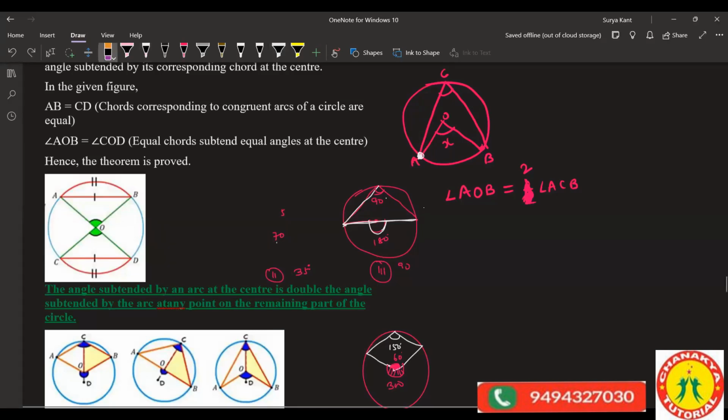So angle at the center is half of the angle at the circumference, center down, circumference down. You remember that, then only is the possibility there, otherwise it will become wrong. But I'll tell you a small trick once: circumference down. Remember, this is x, and this angle is center down.